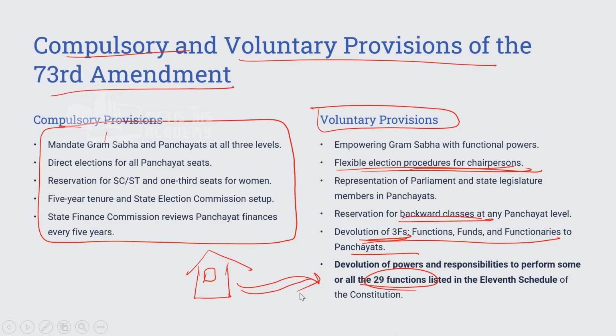Why? Because substantive power has not been devolved. For namesake, they are present, their election has to take place, but when it comes to functioning, they are again dependent upon the states. So we'll see in later classes how these compulsory and voluntary provisions led to the major issue which we are facing in panchayats today. Okay.